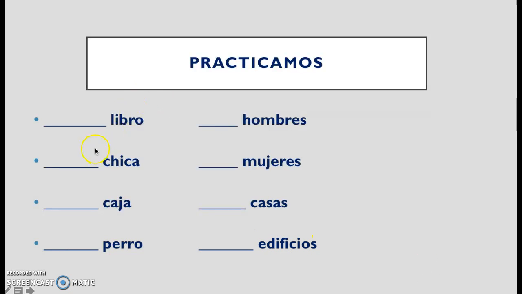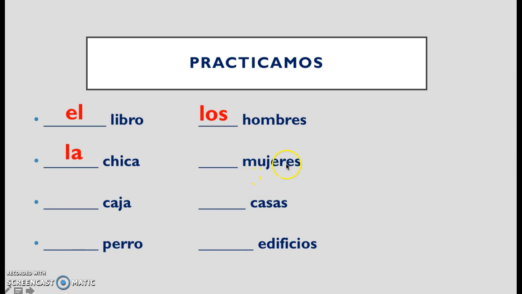Okay, let's begin. Libro. We know that's masculine. There's no S, so we're going to need el. Hombres. Now, hombres ends in an E, so that means it can be masculine or feminine, but you now know what this word means. Hombre means men, man, okay? And it has an S, so it's men, so we know it's masculine because it describes men, and there's an S, so it's plural. Los hombres. Chica, maybe you don't even know this means girl, but it's got an A and there's no S, so la chica.